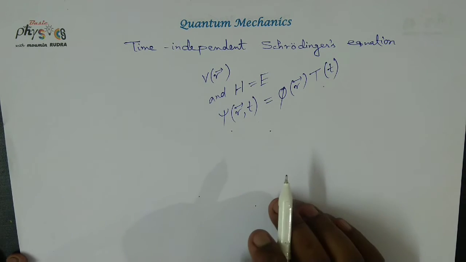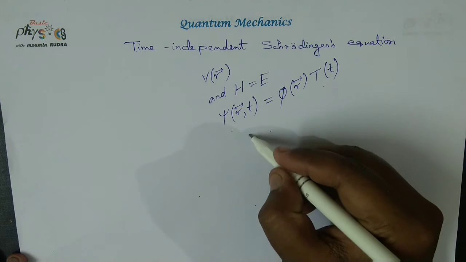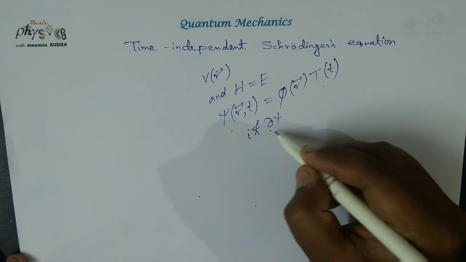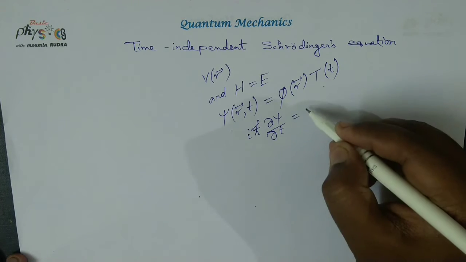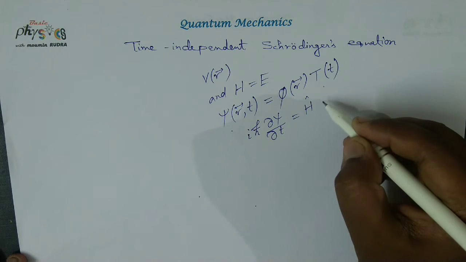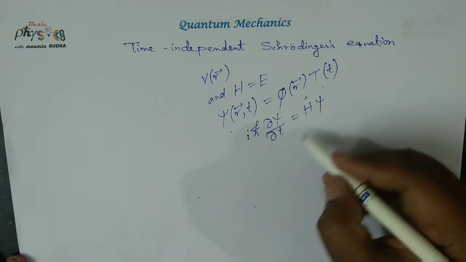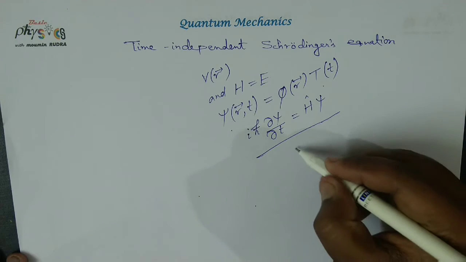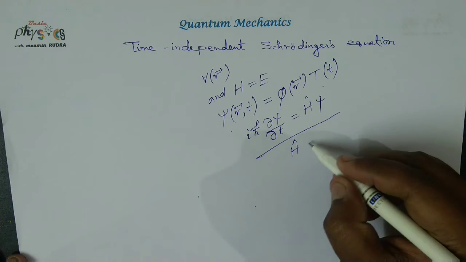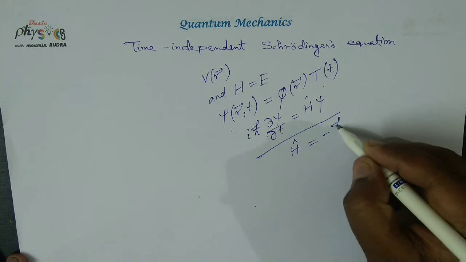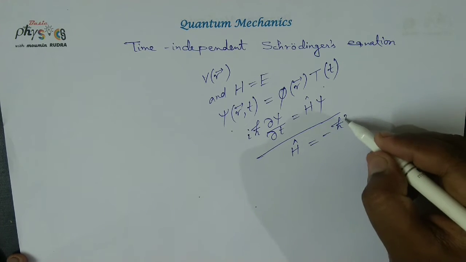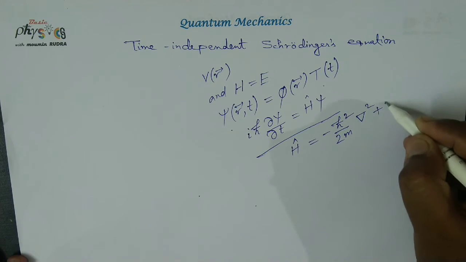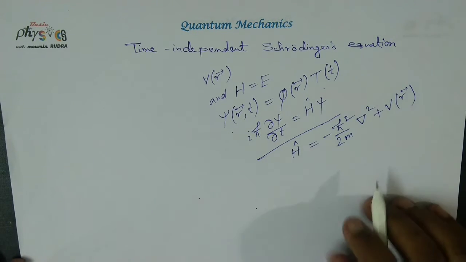In our last study of the time dependent Schrodinger equation, we got i h bar del psi by del t equal to H psi. This is the time dependent Schrodinger equation, where H is the operator minus h bar square by 2m del square, plus the potential V.